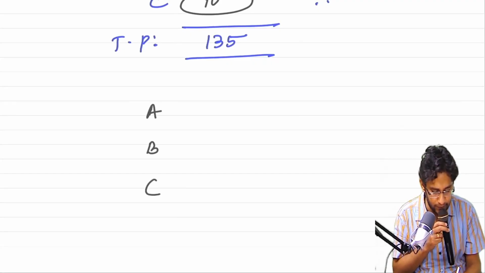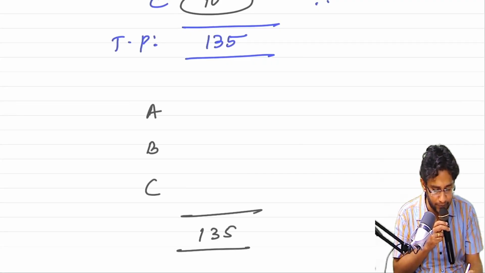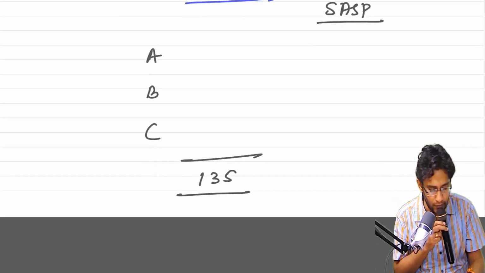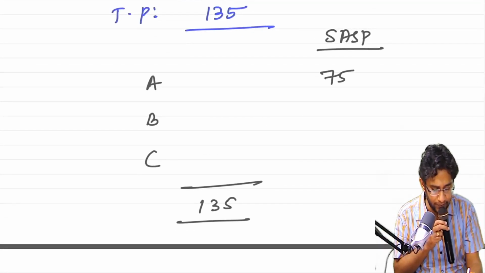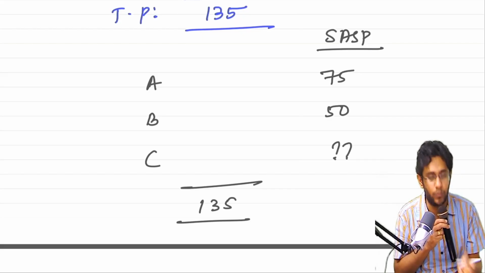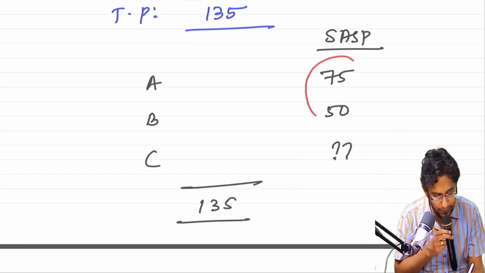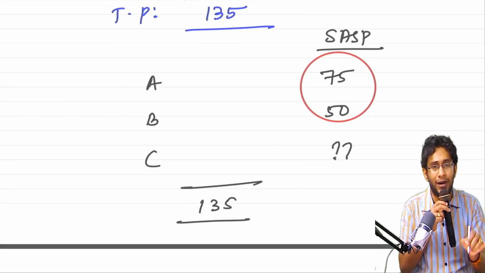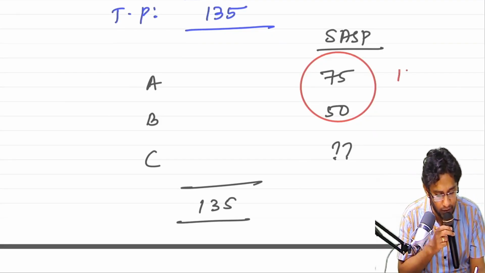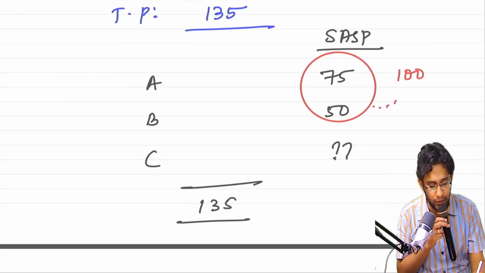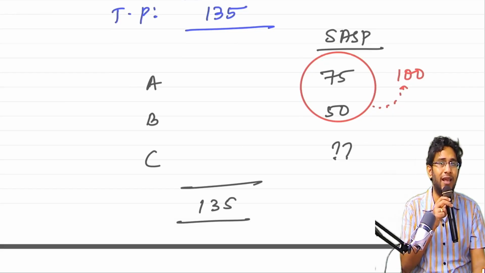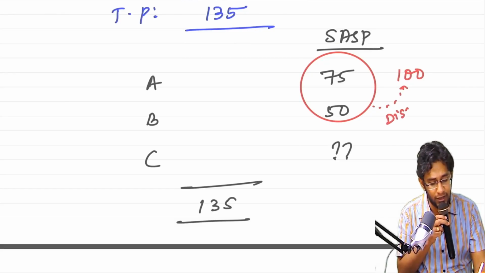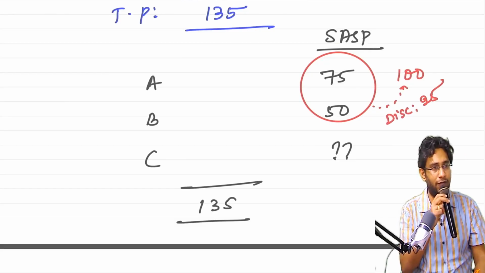A, B, C, I am selling for 135. SASP is 75, 50, and C unknown. If somebody buys only A plus B, ideally I should charge 125, but I am charging only 100. That means for a person who buys A plus B only, I am anyway offering a discount of 25.